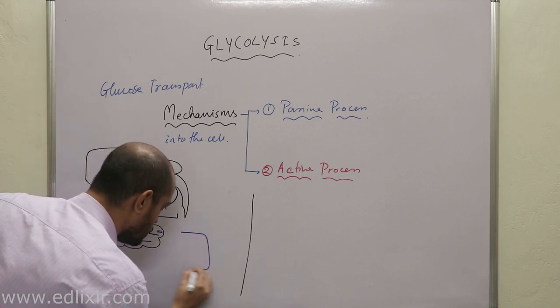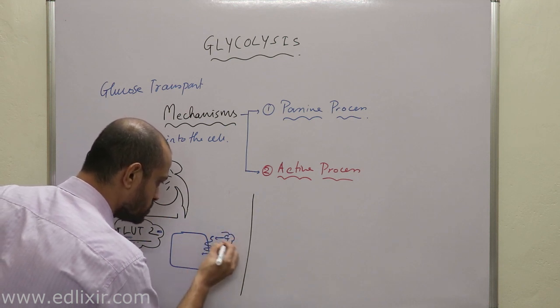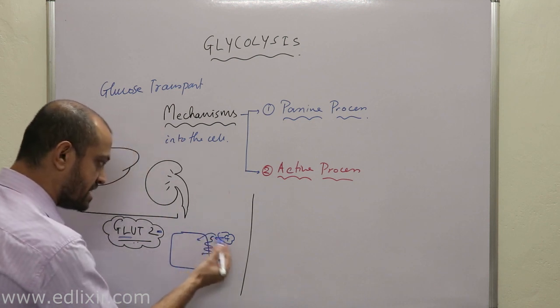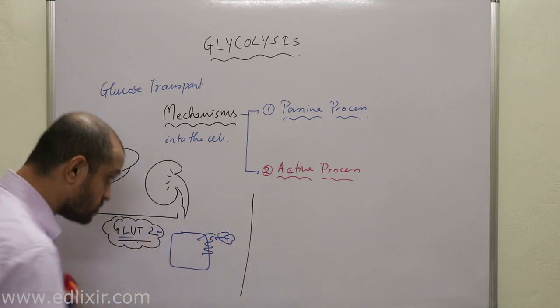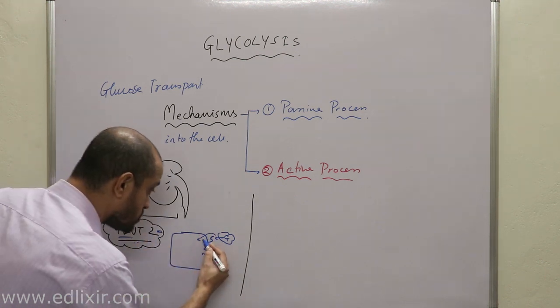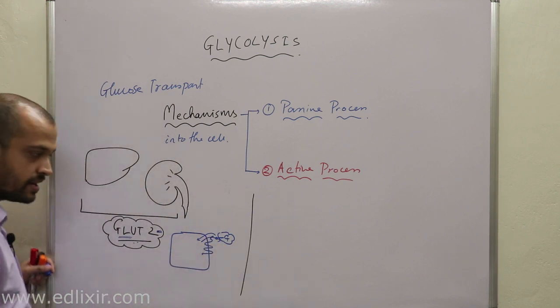now suppose this is a cell, and this is GLUT2, and this is your glucose. GLUT2 will help in the transfer of glucose into the cell, but during necessary times, it can also help in the transfer of glucose outside the cell.